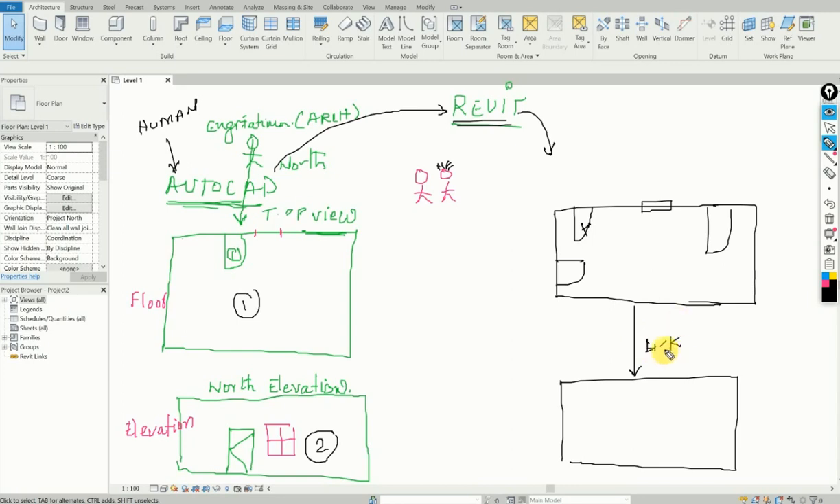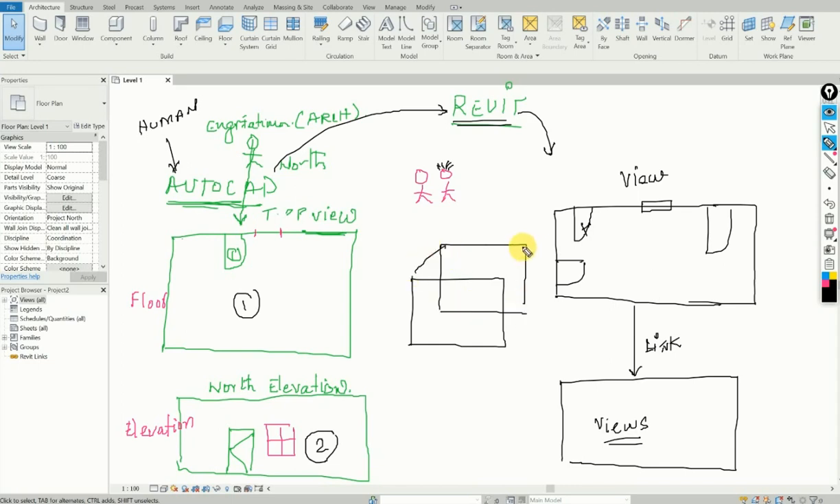Okay, but now let me ask you another story. Every view, this is a view, and these are all views. End of the day, you are doing a 3D model, something like this. Let's say the door is here, and the window is here. Any comments? So anything you change, if I select this door, in every view this door is selected.